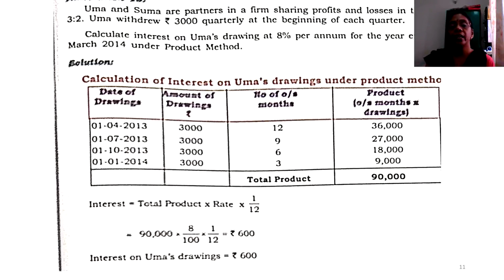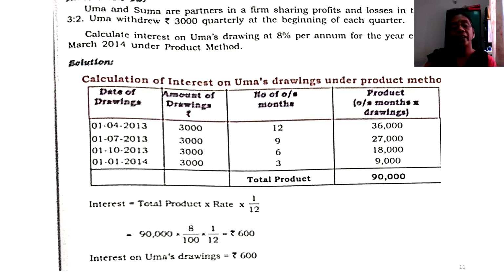So when it says beginning of each quarter, you first divide 12 months into 4 parts. So here 12 months divided by 4, you get 3 months. When are you going to start? April. So April, May, June is first quarter. July, August, September is second quarter. October, November, December is third quarter. Jan, Feb and March of the consecutive 2014 becomes your fourth quarter.